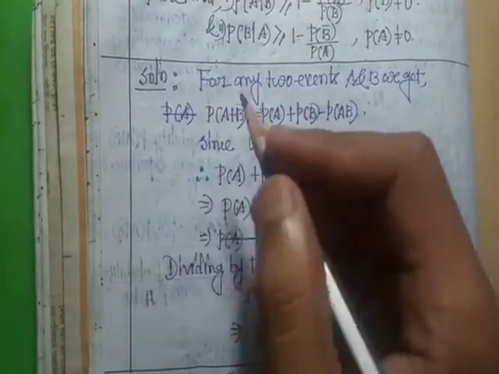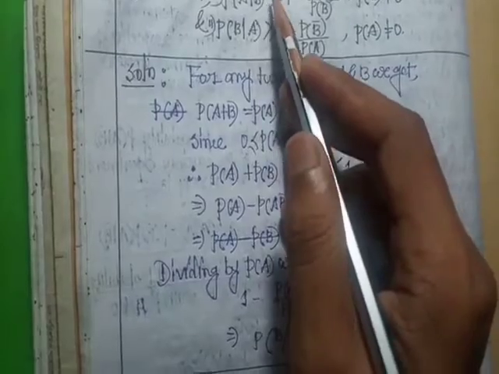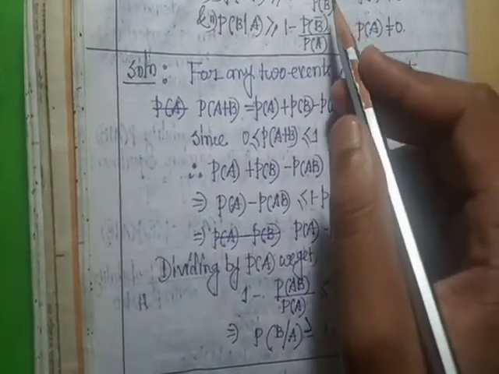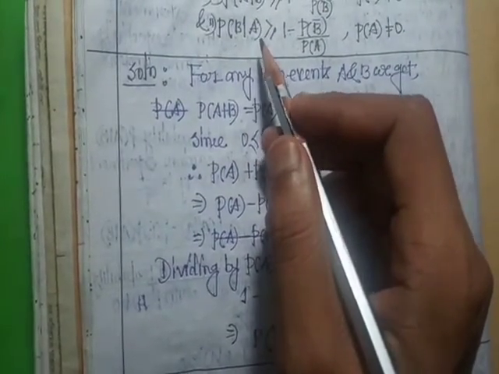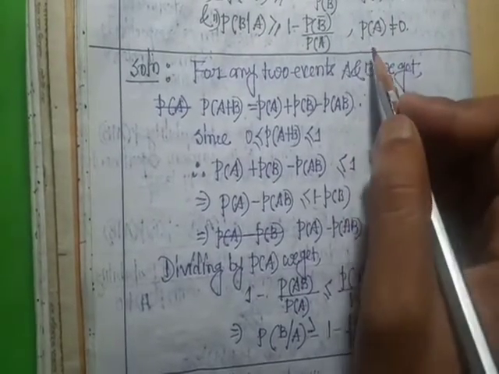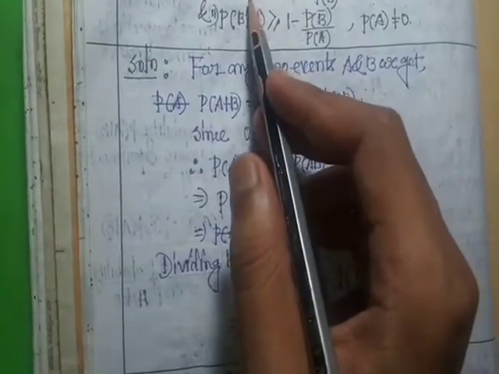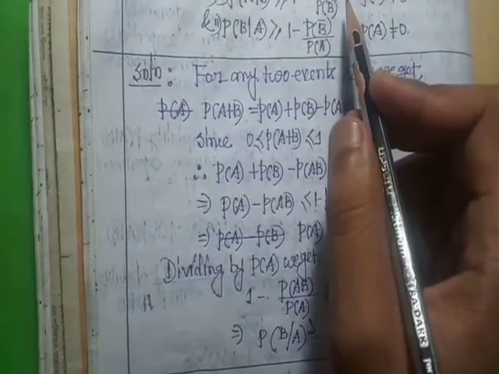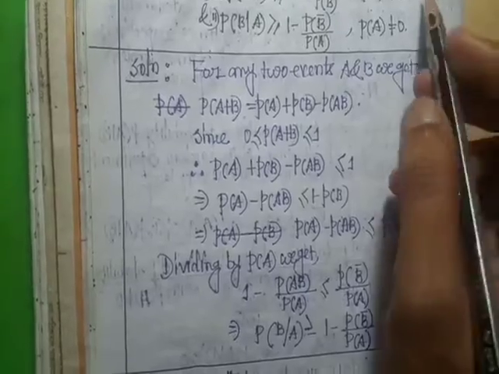Next, we discuss some popular results. Probability of A by B is greater than or equal to 1 minus probability of A bar by probability of B, and probability of B by A is greater than or equal to 1 minus probability of B bar by probability of A, provided probability of A is not equal to 0. So probability of A by B is greater than or equal to 1 minus probability of A bar by probability of B, provided probability of B is not equal to 0.